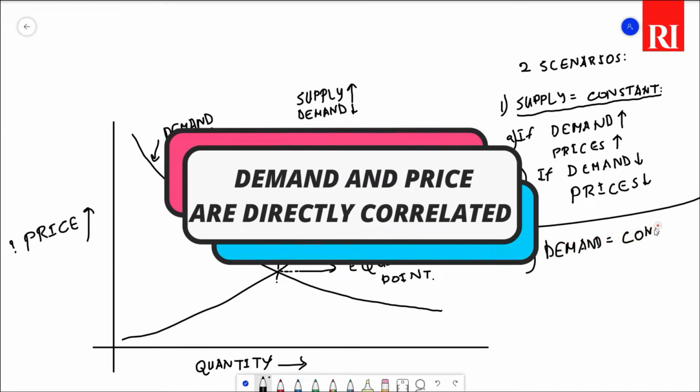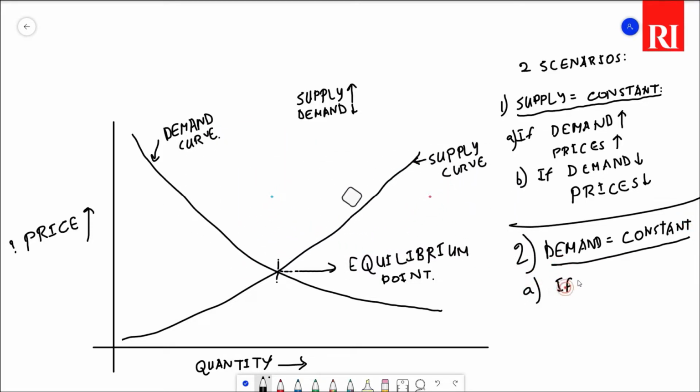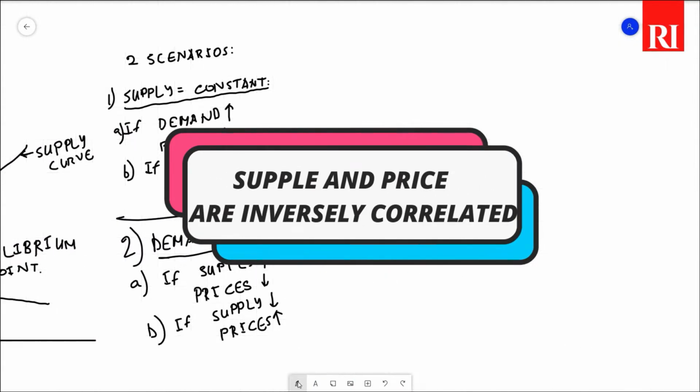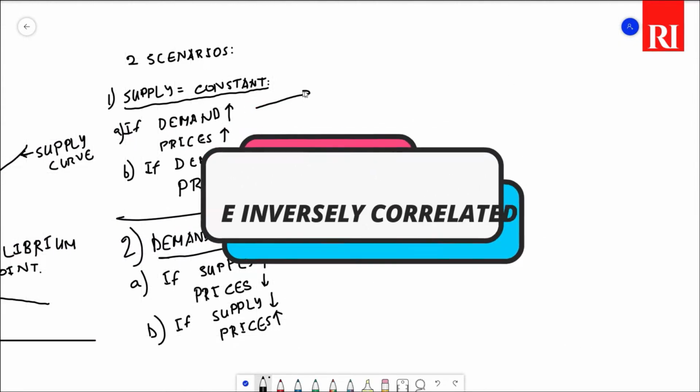Let's consider that the demand of your favorite crypto or stock is now constant. If the supply of that particular asset goes up, the price will drop. Just imagine if the total supply of Bitcoin becomes 2 times overnight, the price will become half in that case, which won't happen of course, but is just one example. Now if the supply goes down, the price of the asset will go high. This is because too many people will be chasing too few goods.